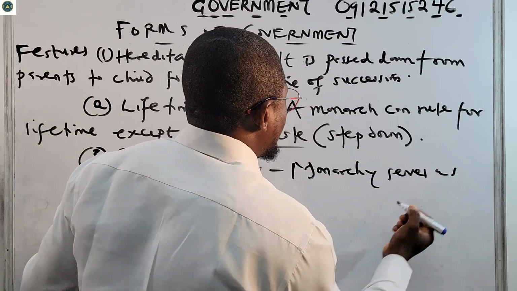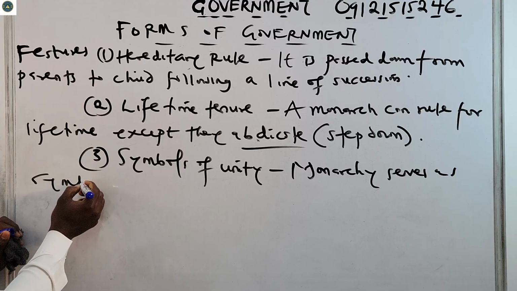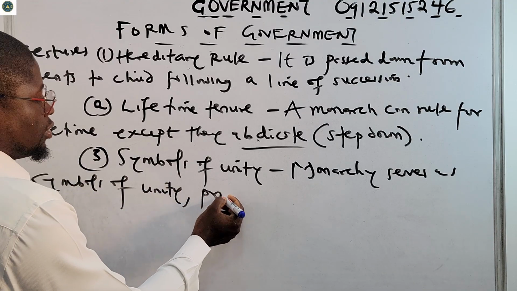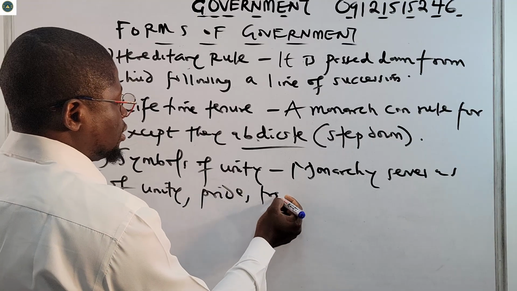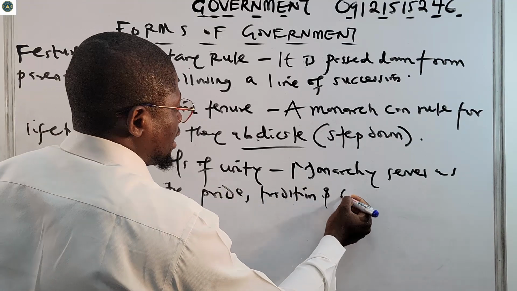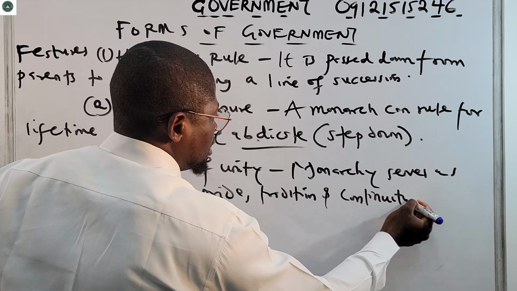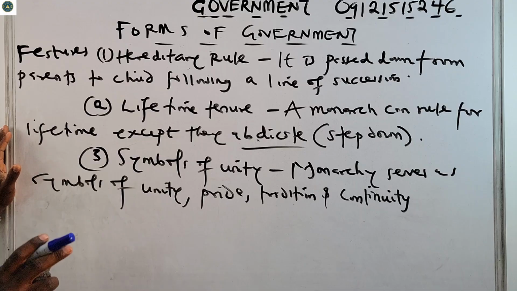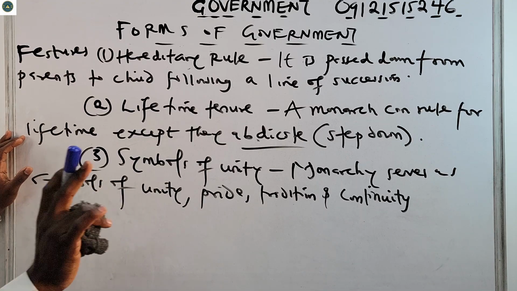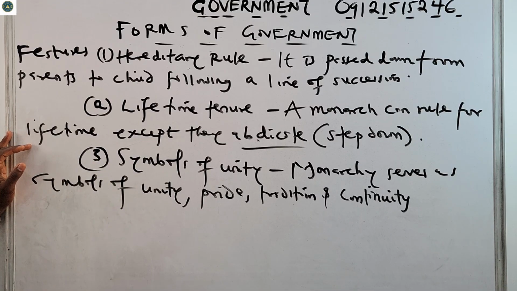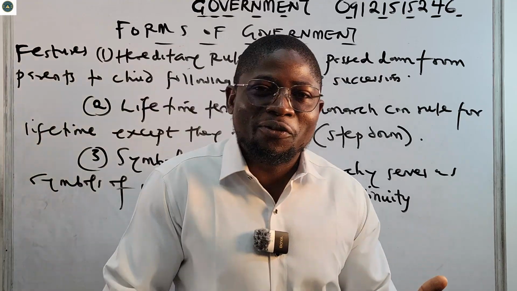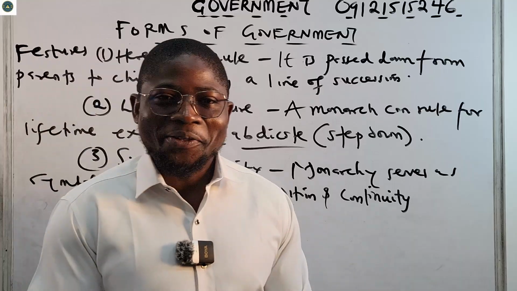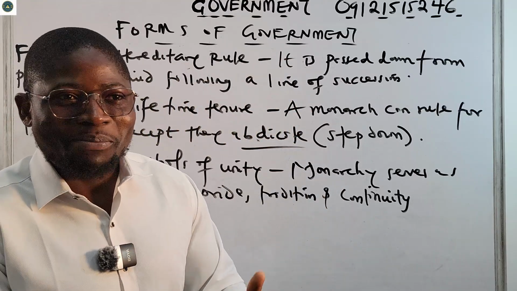A monarchy serves as a symbol of unity, of pride, of tradition and continuity. That is another important feature of monarchy. Imagine, you have seen people from a royal family in Nigerian films, where you watch the king and the queen, and you see the way the prince and the princess are adored by the maids in the palace.